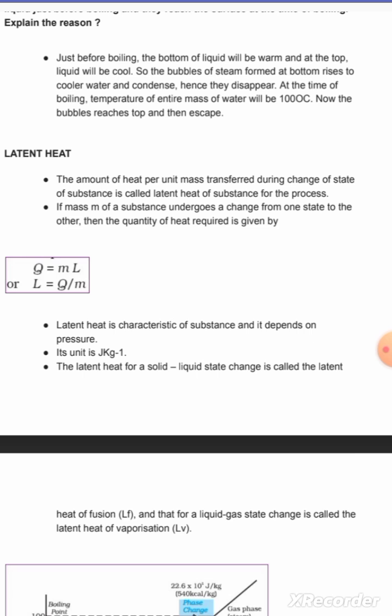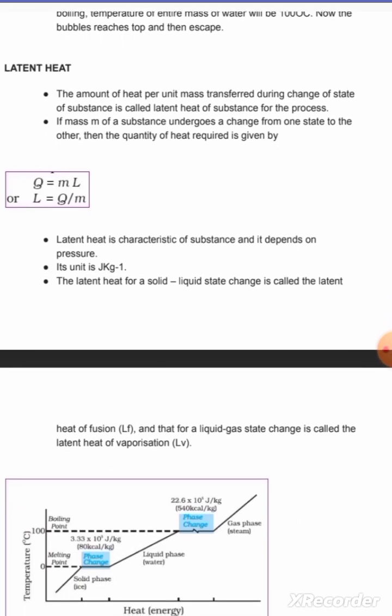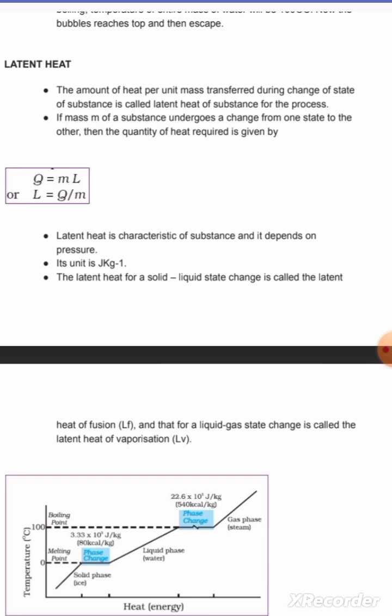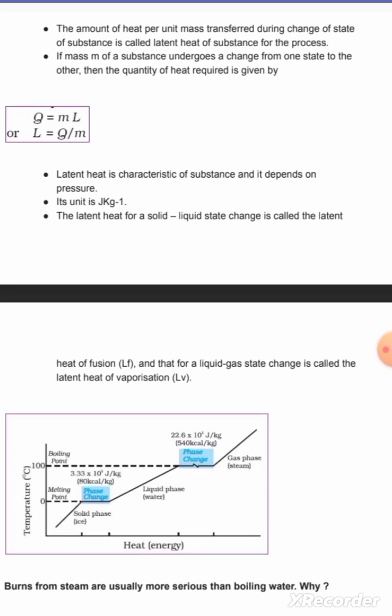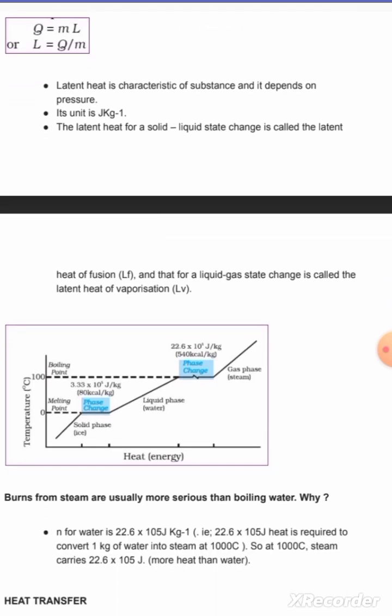If mass m of a substance undergoes a change from one state to another, then the quantity of heat required is given by Q = mL. Latent heat is characteristic of a substance and it depends upon pressure. Its unit is joule per kg. The latent heat for a solid-liquid state change is called the latent heat of fusion, and that for a liquid-gas state change is called the latent heat of vaporization.